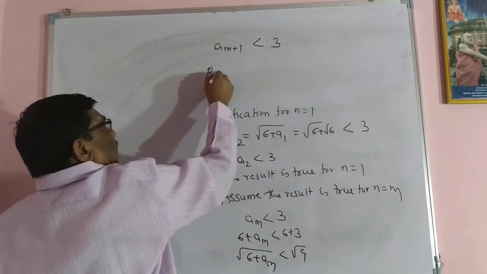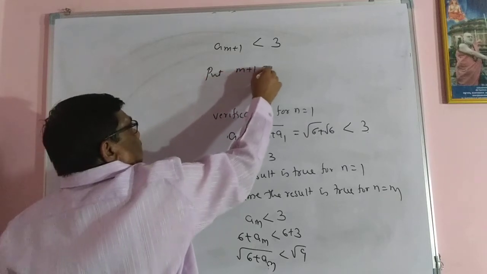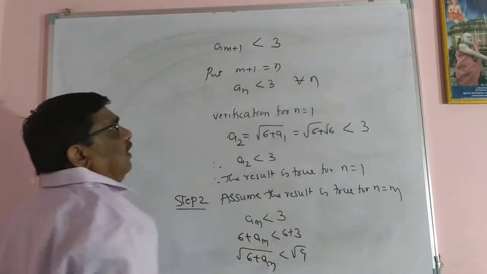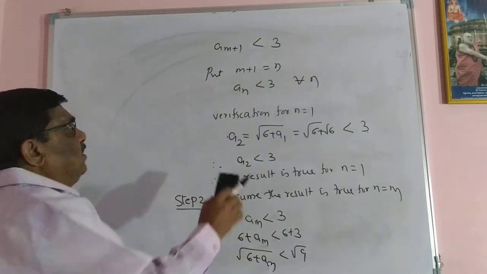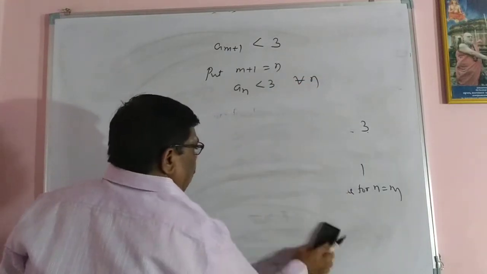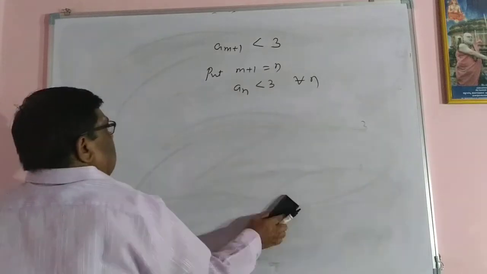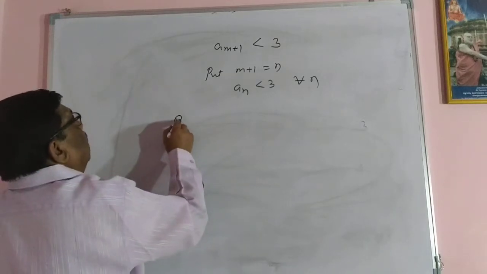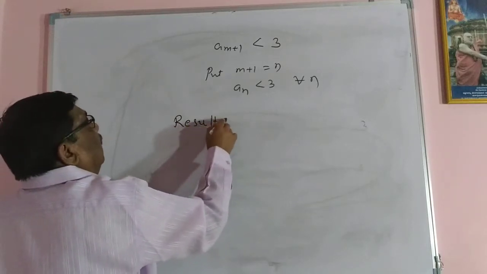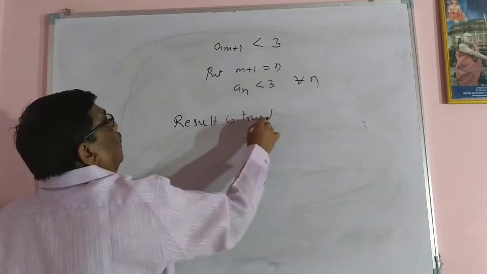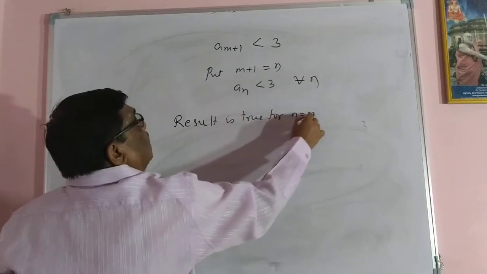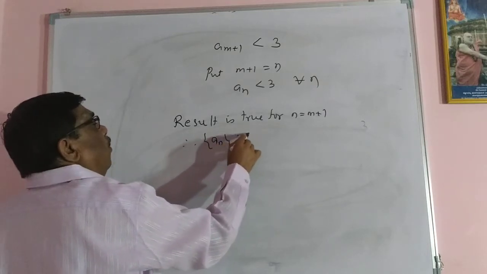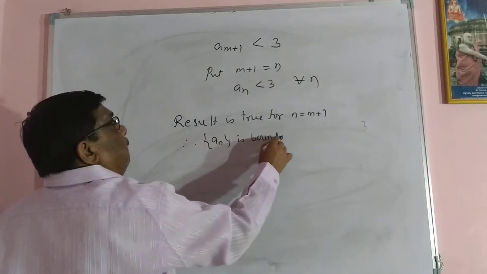Put m plus 1 equal to n, so an is less than 3 for all n. Therefore, the result is true for n equal to m plus 1. Therefore, an is bounded above.